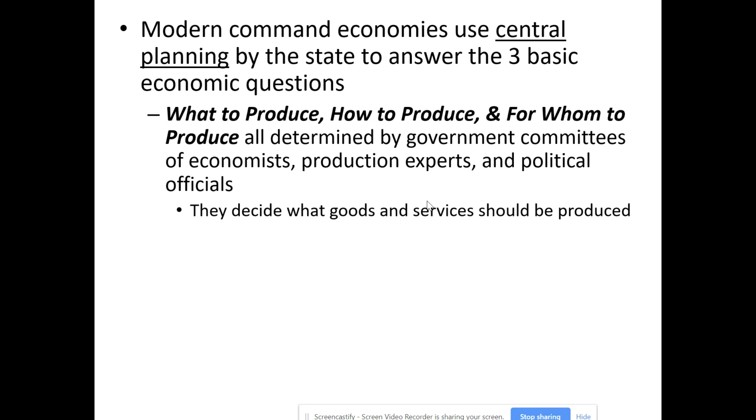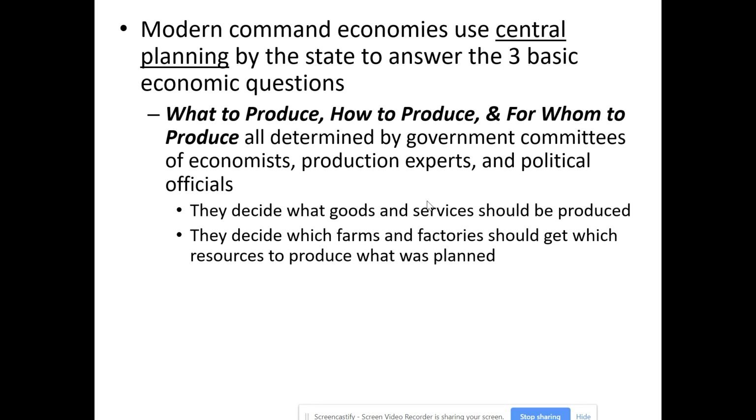They determine what gets produced, what goods and services are going to be provided. So they will determine quantities. We're going to make X number of this specific shoe, and these are the sizes we're going to make in these quantities. This is the amount of corn we're going to grow. These are the number of loaves of bread we're going to have made. These are the number of shirts that are going to get produced, and these are the colors they're going to be produced in, and these are the sizes, and on and on and on. All those decisions, rather than being driven by consumers purchasing and producers trying to produce stuff that consumers would want, it's all dictated by those central planners.